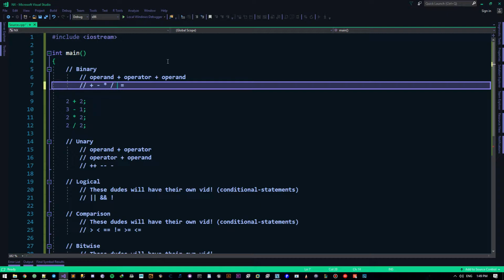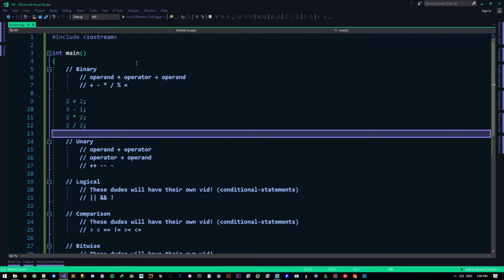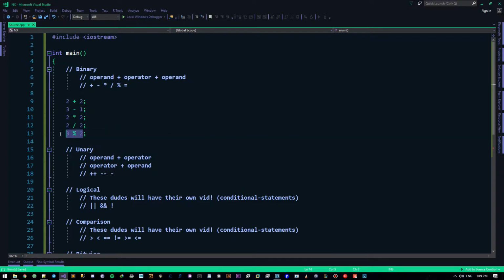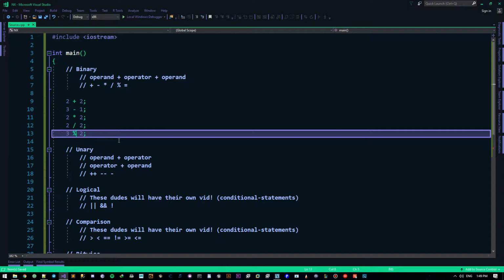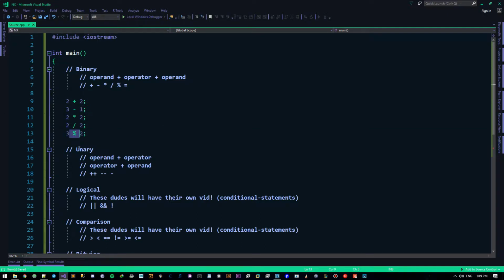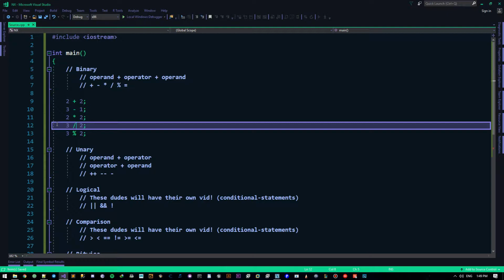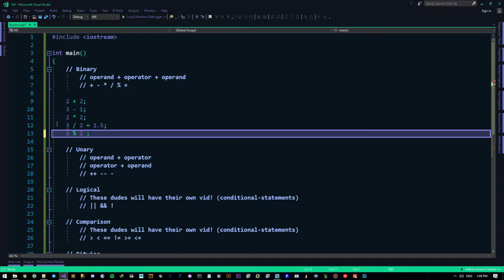There's one more that let me just tell you as well. So there's this guy, the modulus operator. So if I say something like 3 modulo 2, it'll give me 1. This is the mod of that thing. Okay, so we divide it, whatever remains, this is the remainder operator. Whatever remains will be the result of this guy right here, which will be 1. Now if I divide 3 by 2, it's a totally different story. It'll be 1.5. Now don't write it like this, it's stupid. But if I do this, it'll be 1.